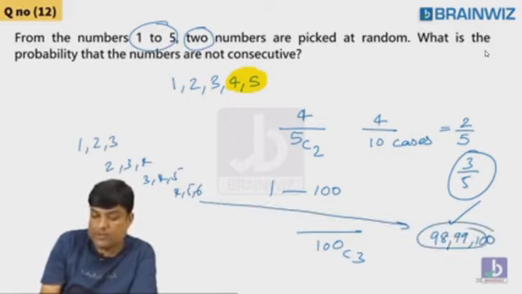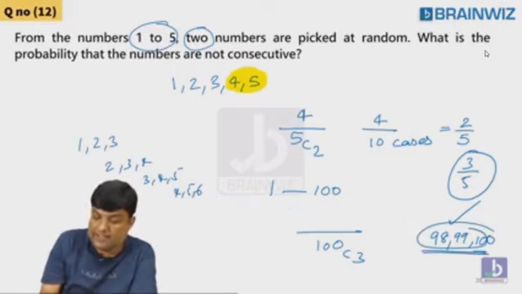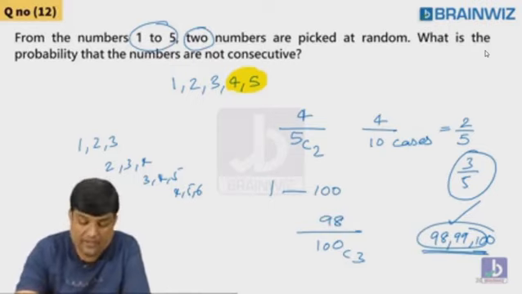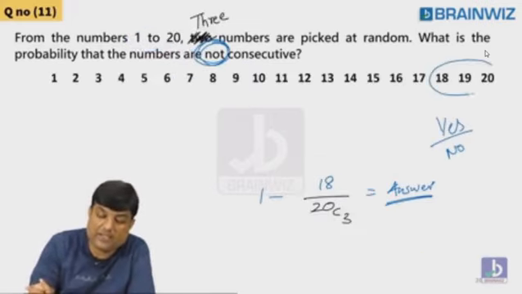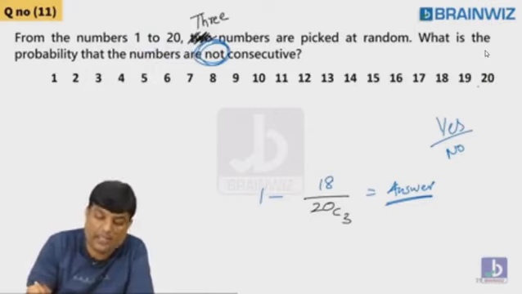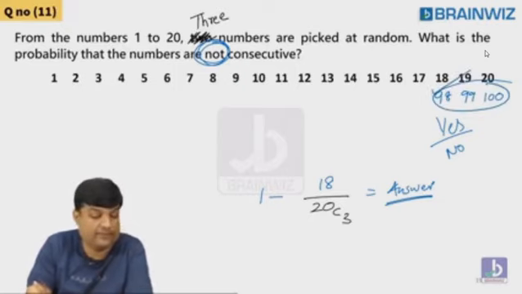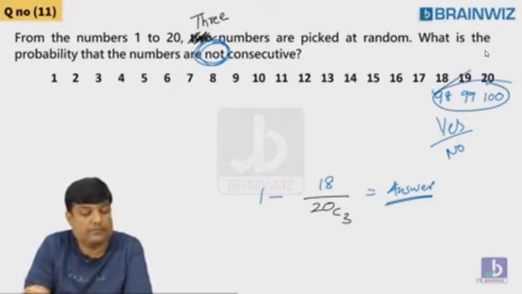For the student who had a doubt, not 100 cases are there, the last case means 98 cases are there. Just like the previous question, where the last one was 18, 19, 20, now the last case will be 98, 99, 100. Means how many sets? Not 18 sets, 98 sets. Are you understanding, everybody?